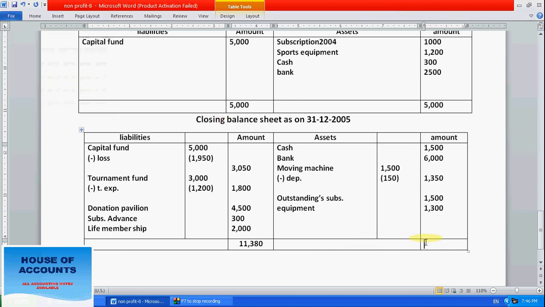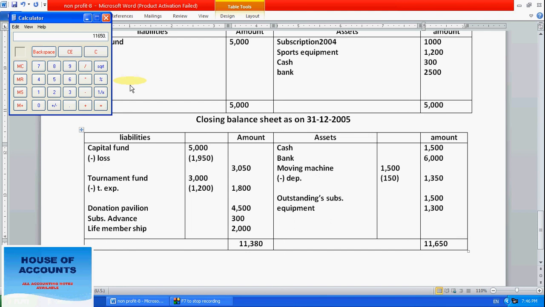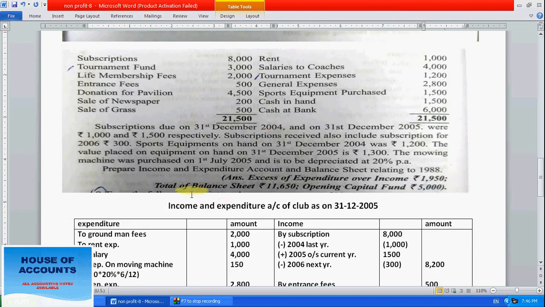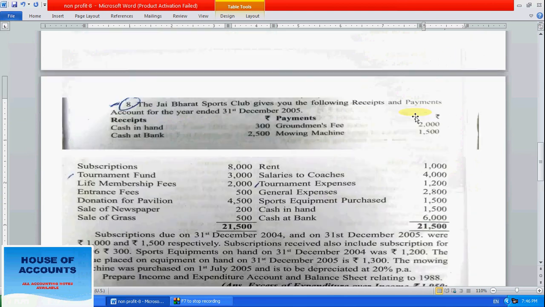We are getting 11,650 here. But here what is the difference? 11,380. How much amount are we getting? We are getting a 270 difference. So let's check whether any amount relating to 270 is there or not.